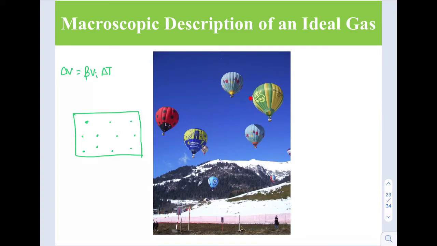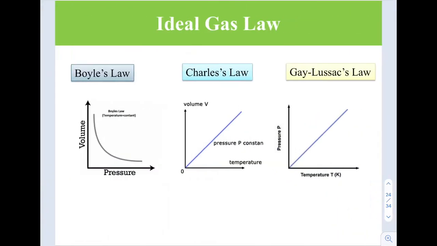So if you see the hot air balloon here, the volume of it is fixed. So we simply cannot use this one. This one is not valid for the situation of gases, because normally in gas, the volume will change according to the volume of the container. So the equation of state is actually the combination of the ideal gas law from these three laws: Boyle's law, Charles' law, and Gay-Lussac's law.